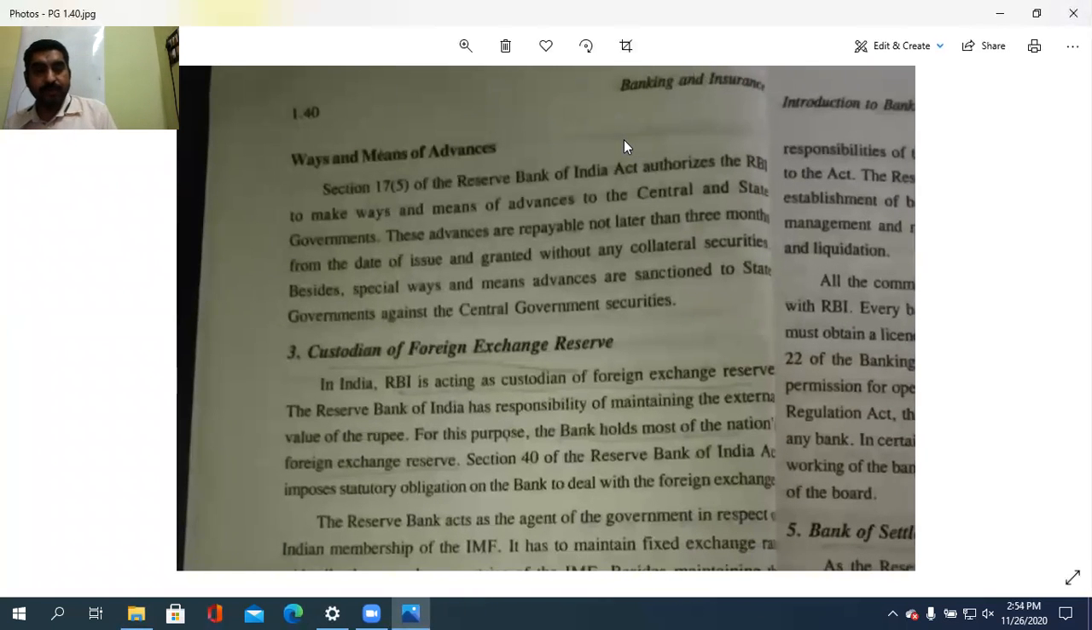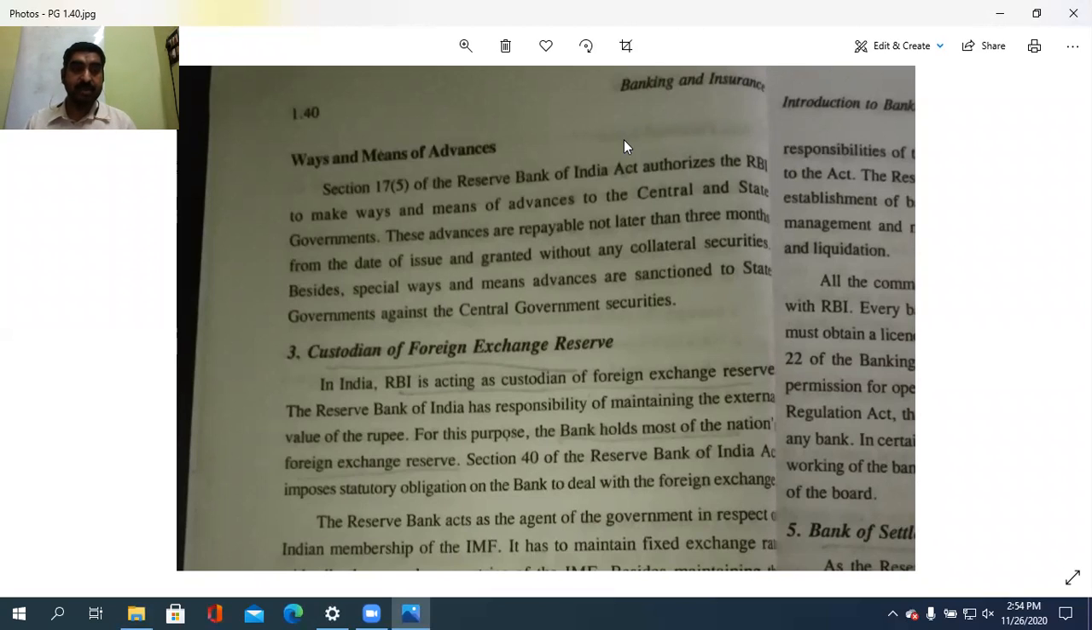Section 17(5) of the Reserve Bank of India Act authorizes the RBI to make ways and means advances to the central and state governments. These advances are repayable not later than 3 months from the date of issue and are granted without any collateral security. We saw that in the previous session also. Besides, special ways and means advances are sanctioned to the state governments against central government securities also. That is the ways and means of advances.